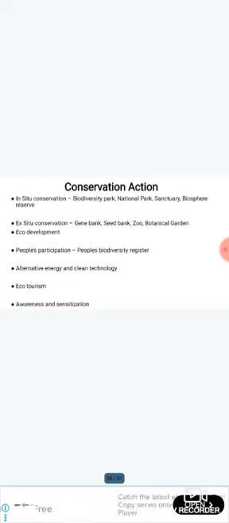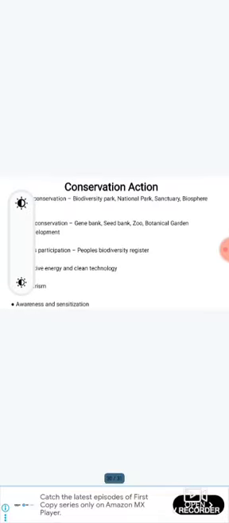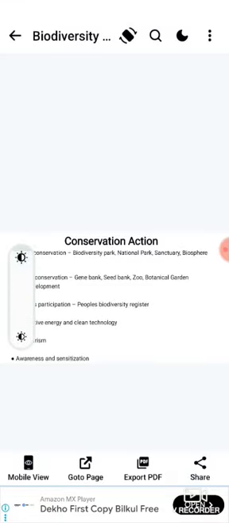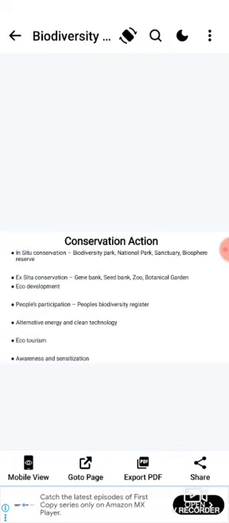Conservation action. In situ conservation is done with the help of biodiversity parks, national parks, sanctuaries, and biosphere reserves, while ex situ conservation includes gene banks, seed banks, zoos, and botanical gardens. The next one is eco development and people participation, with the help of people's biodiversity registers to know the flora of the local area. Next, alternative energy and clean technology, ecotourism, and awareness and sensitization.